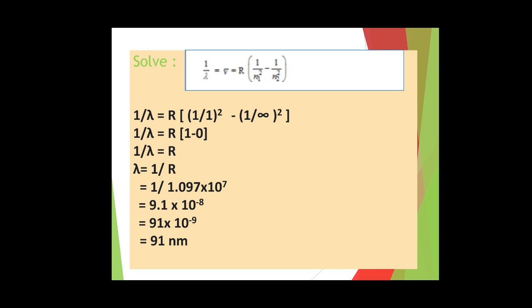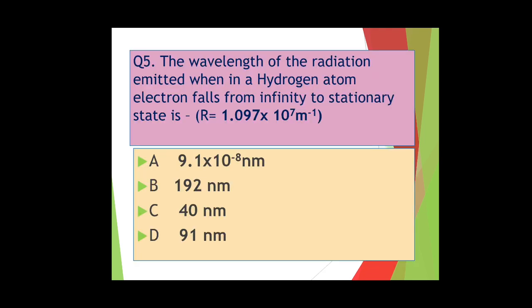So 1 upon lambda equals R, lambda equals 1 upon R, 1 upon 1.097 into 10 raised to 7. It comes to 9.1 into 10 raised to minus 8, that means 91 into 10 raised to minus 9, so 91 nm. This was the answer, and out of the given options, option D is the correct answer.